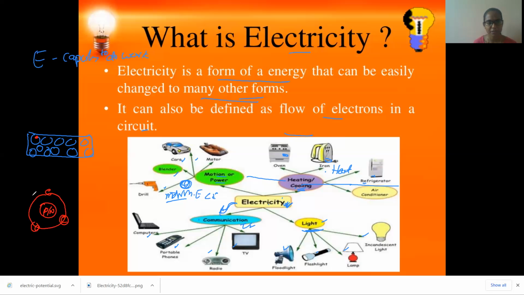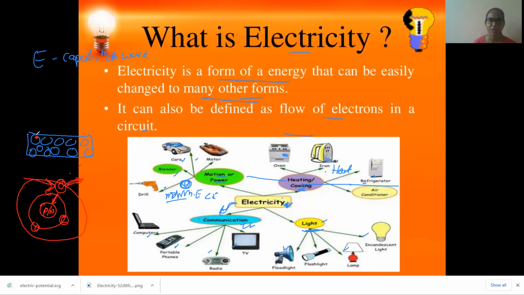Okay, the free electrons. In the first level they are tightly bound. As the second level, third level go on increasing, the outermost electrons are freely bound. So we provide less energy so that we can easily eject this electron from the atom. Why are these electrons in there? Because of the attractive, binding force of the nucleus, they are rotating in an elliptical orbit. But when you provide sufficient energy from outside, they come out. This is what we call flow of electrons.